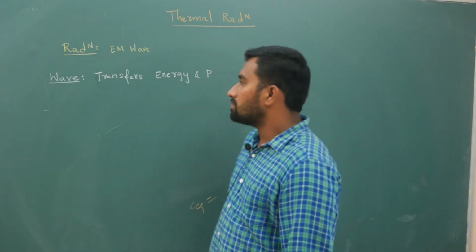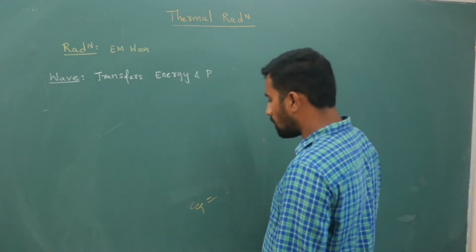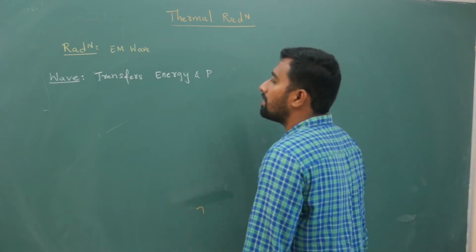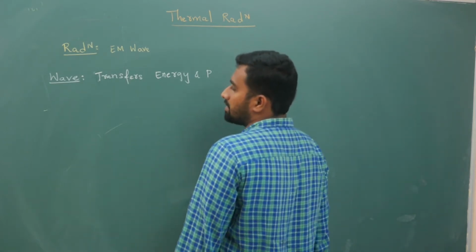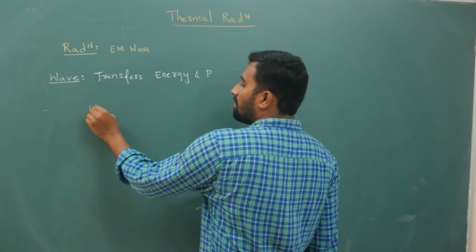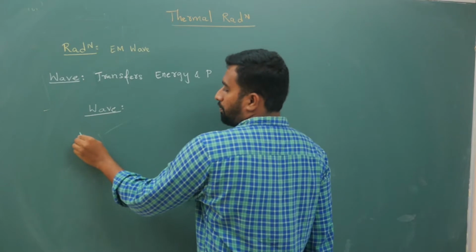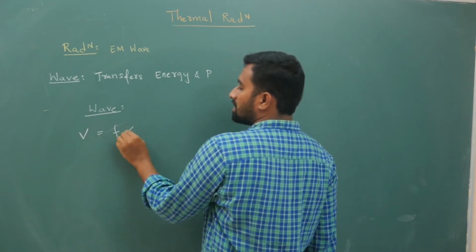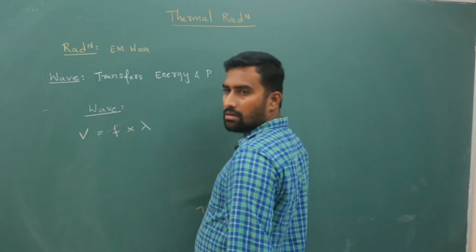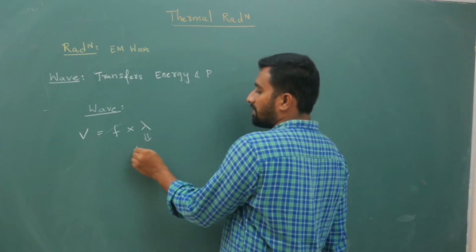Now I want you to understand certain basic things first. For a wave, speed is frequency into lambda, where lambda is wavelength.